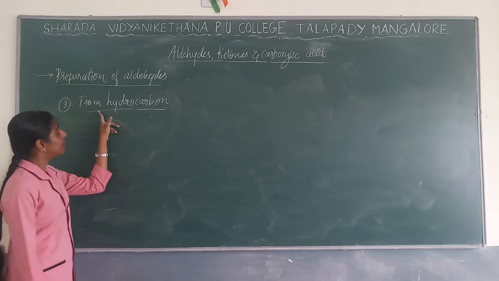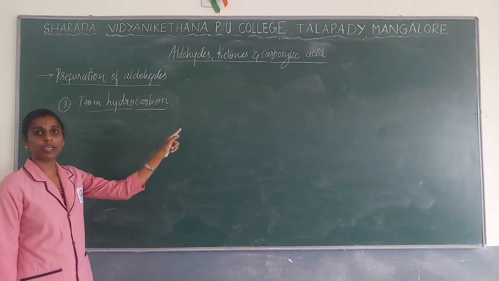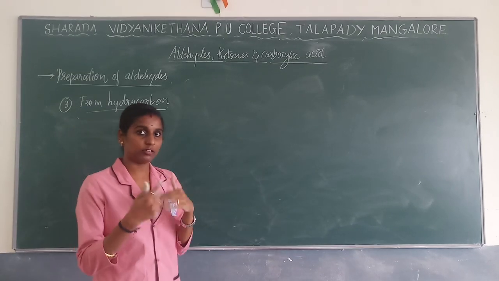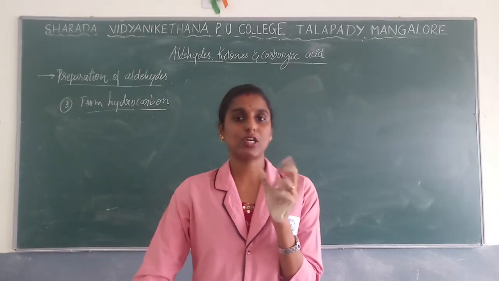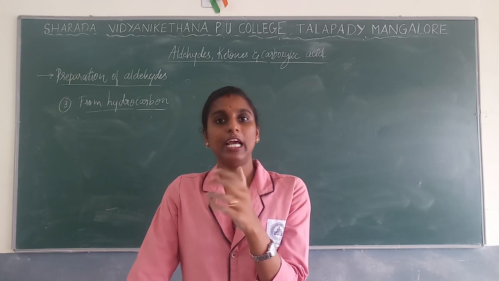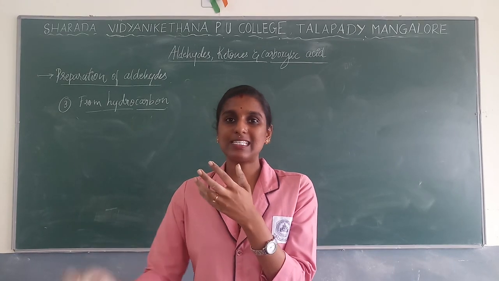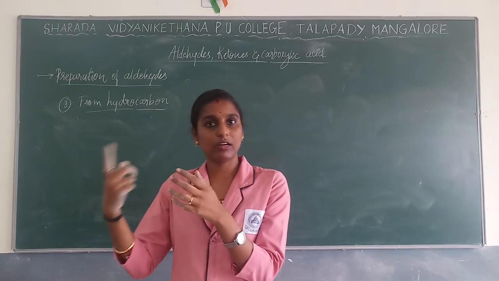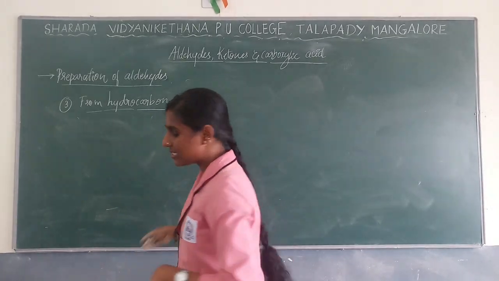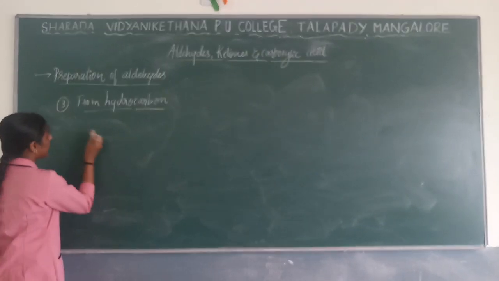So next one, again from hydrocarbons, that is nothing but side chain chlorination. We have learned regarding chlorination in the presence of sunlight. What will happen if you are using chlorine in the presence of sunlight? If you are using any alkyl group, that alkyl hydrogen will be removed, and your Cl group will be added. So in the same way here also it goes in the same manner.